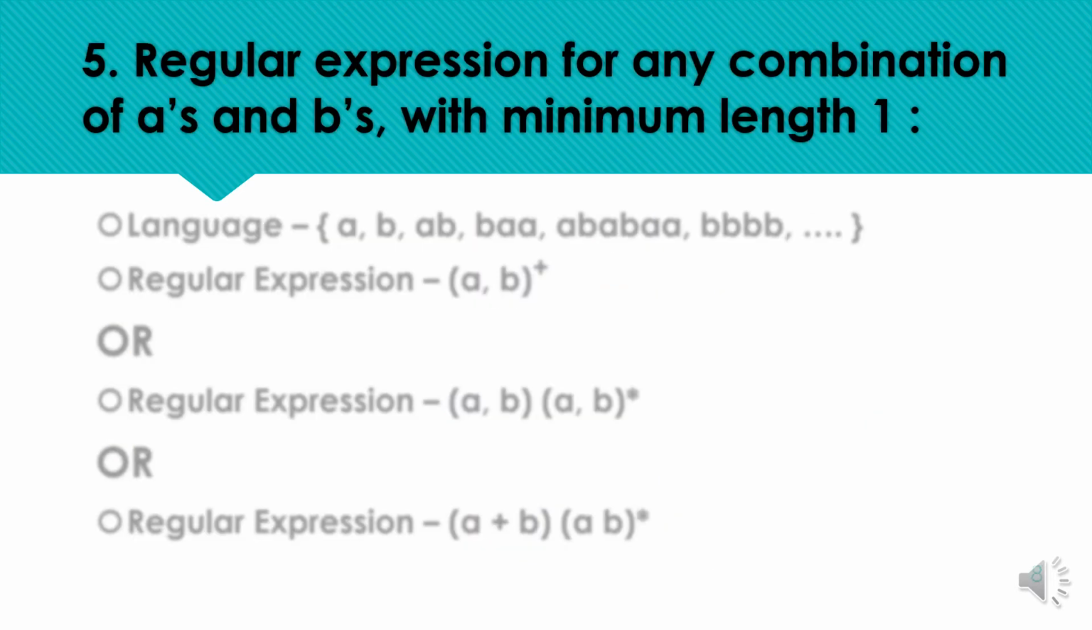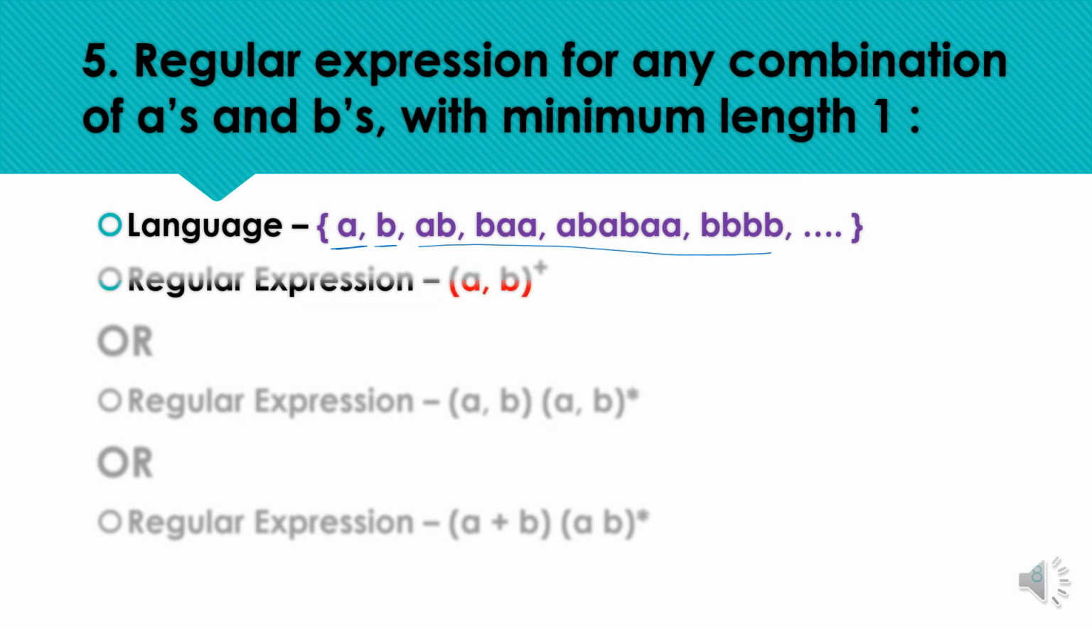Our next example is for the regular expression for any combination of a's and b's with minimum length as 1. So here comes the superscript plus, because we need at least one symbol for acceptance, either a or b. So the language of acceptable strings is single a, single b or any combination of a, b, but minimum length should be 1. Okay, after the minimum length condition all other patterns are acceptable.